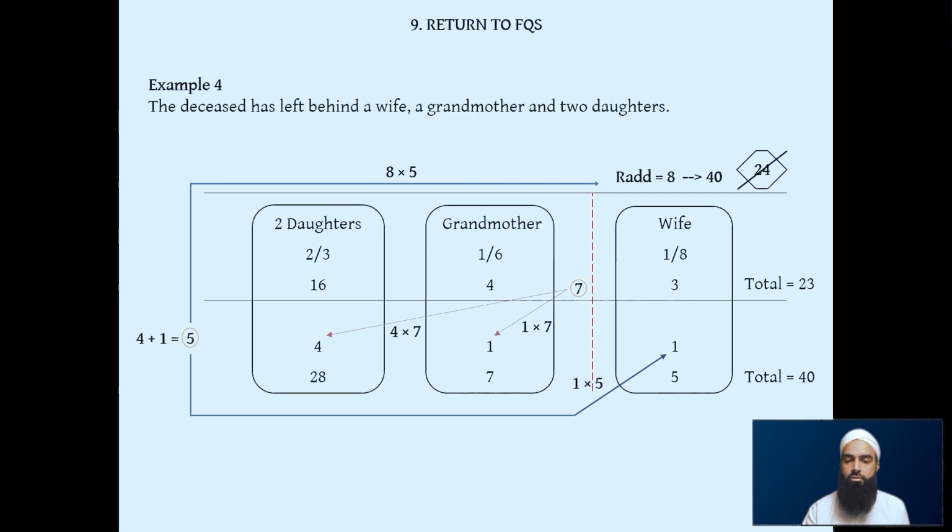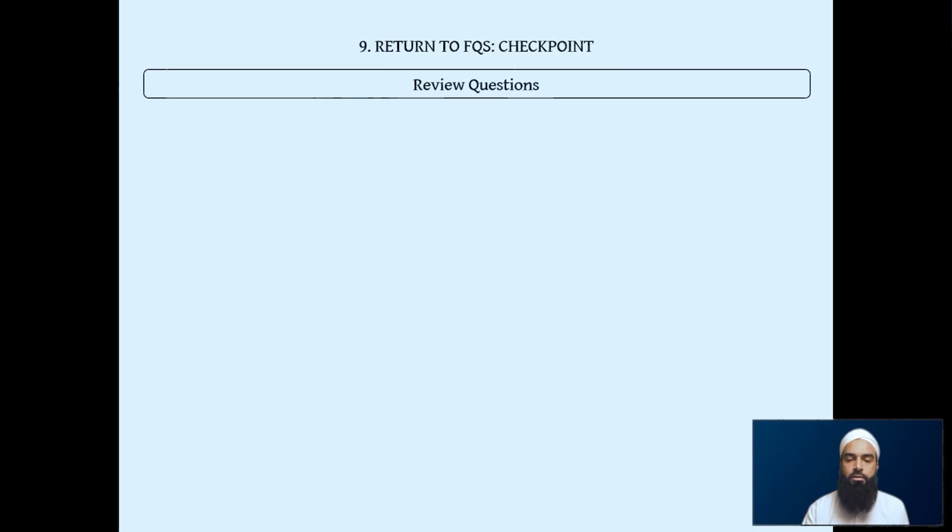So we can carry on doing so many examples. I'm sure you can work out examples of your own now. So now let's just give you random examples where we do our review as normal for this whole entire section that we've done. This is the return to fixed Quranic shareholders related through lineage, which is the Rad bidawil furud and nasabi.